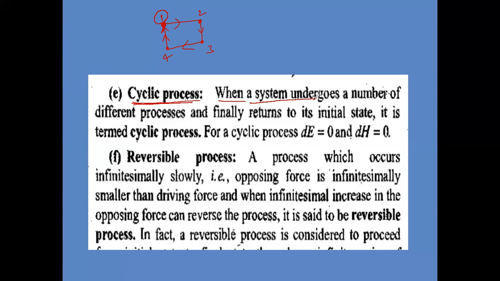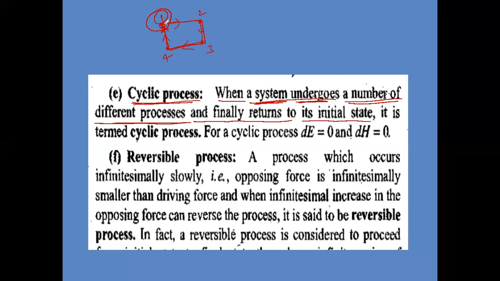When a system undergoes a number of different processes, here 1 to 2 one process, 2 to 3 one process, 3 to 4 one process, 4 to 1 another process, and finally returns to its initial state, the system is coming back to its original state.